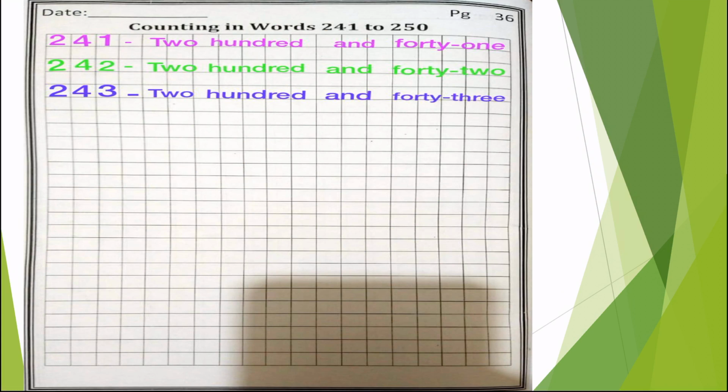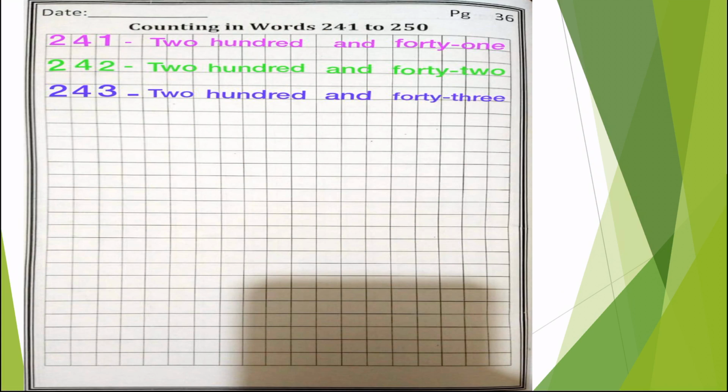TWO, one finger gap, HUND, hand, RED, red, 100, 200, one finger gap, AND, one finger gap. FOR, TYT, 40, dash, TWO, because 40 is a number and 2 is another number. So we are going to combine these two numbers and make 42. You have to remember to put a dash between these two words, 40 and 2.